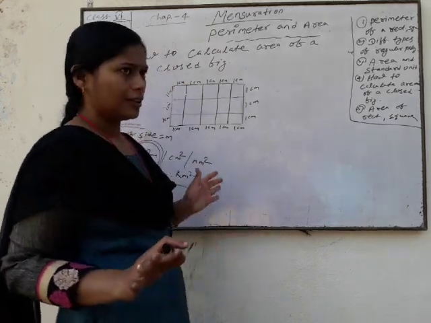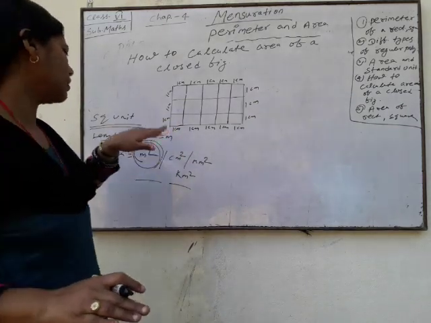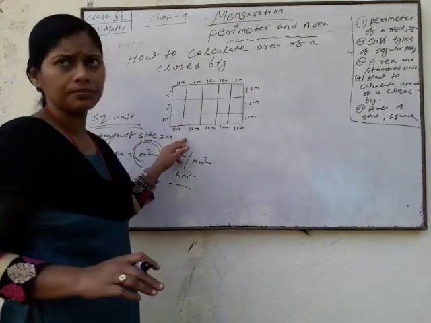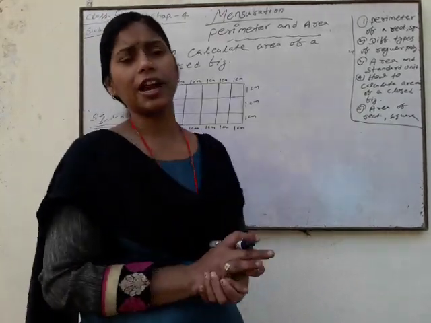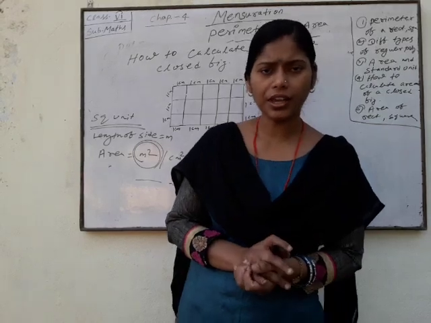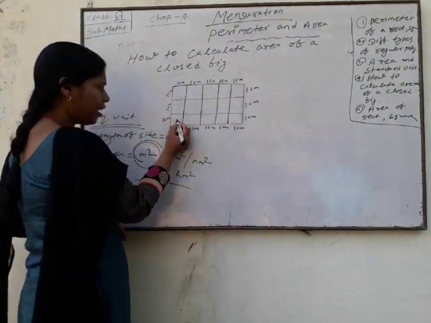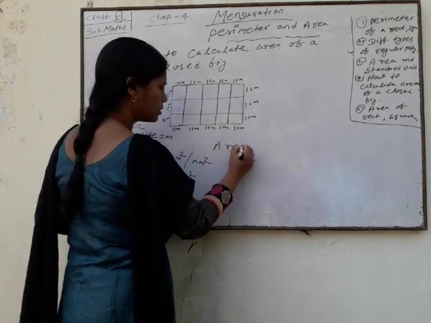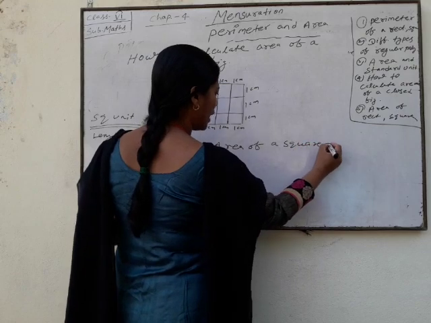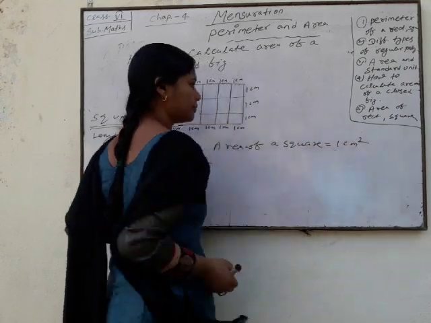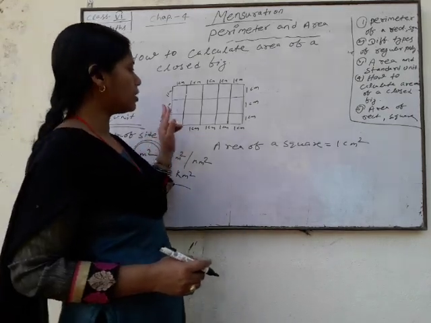Okay, the side of each small square is 1 cm. And now, what is the area of a square? Side into side. The area of a square is side multiply side. So the area of one square is equal to 1 centimeter square.